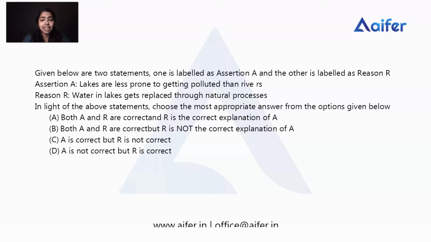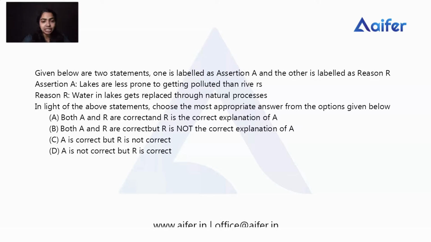Water pollution can come from households, farms or factories that discharge polluted water into natural waters. Therefore all these resources, including rivers, lakes and oceans, are prone to pollution. There is no such difference between lake and river. So here assertion A is false.